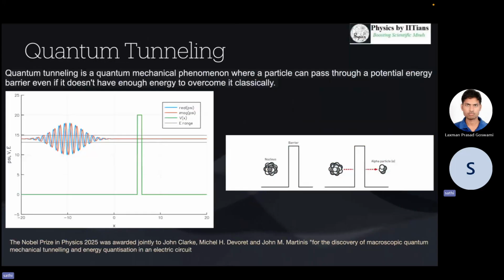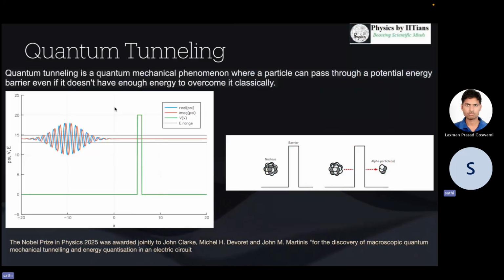So this year's Nobel Prize was established to show that the macroscopic world, which is our world, can also show quantum mechanics. And based on this, they have awarded the discovery of macroscopic quantum mechanical tunneling.